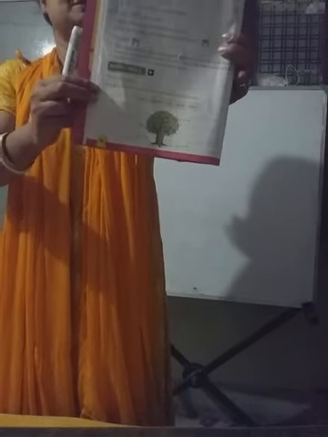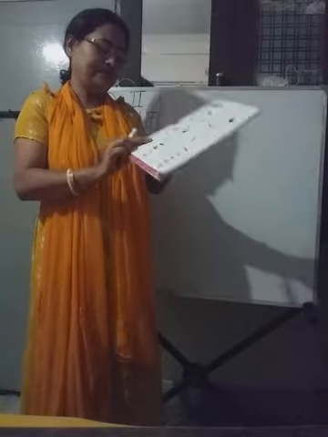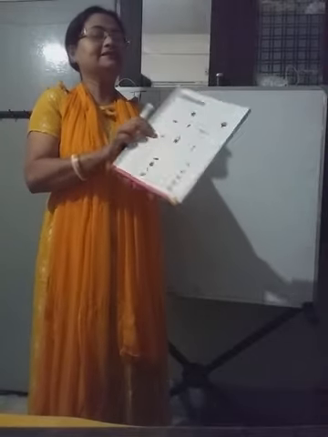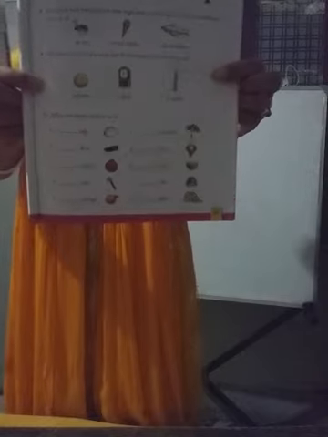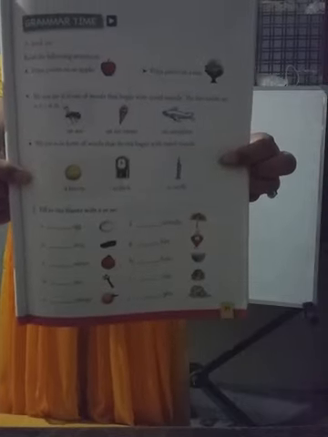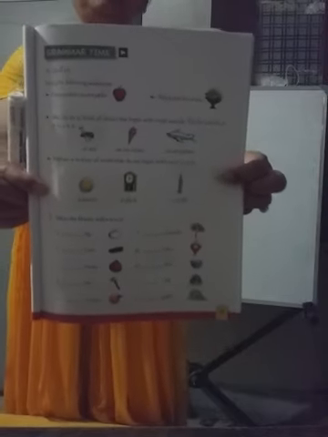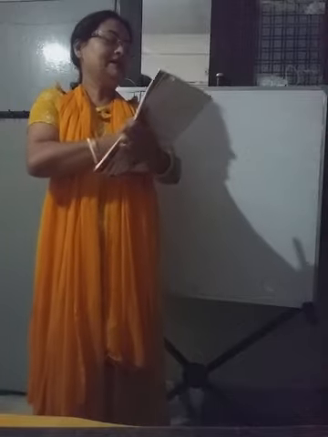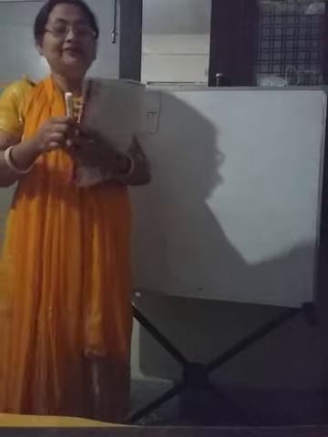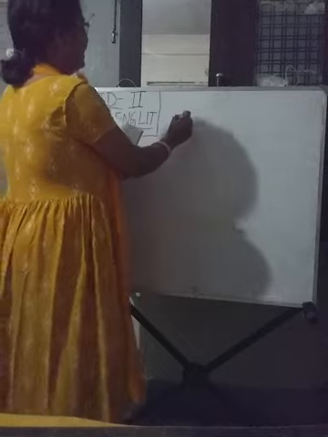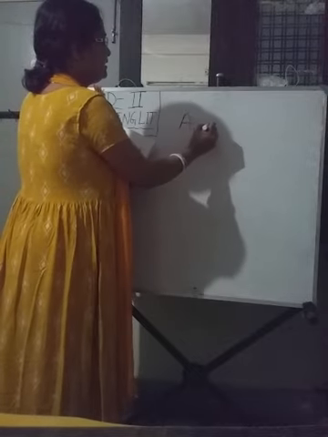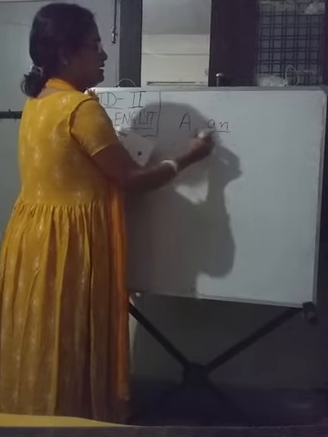Now children, we will move to page number 31. This is grammar time. See, this is page number 31. Now here we will see the use of a and an.